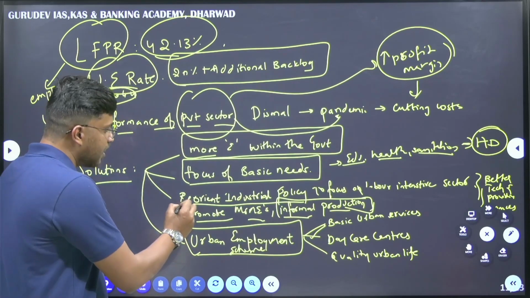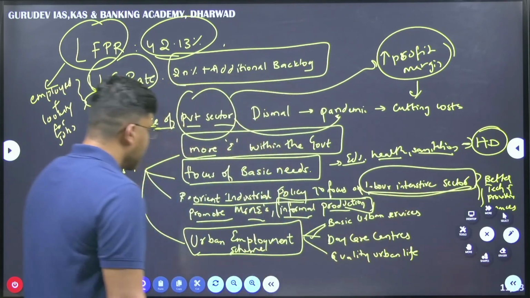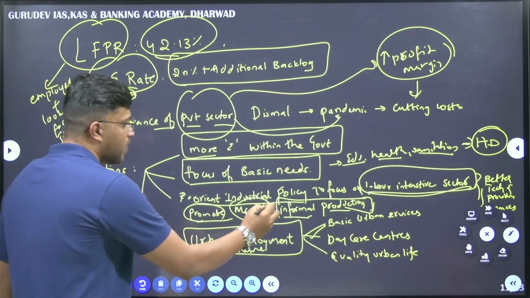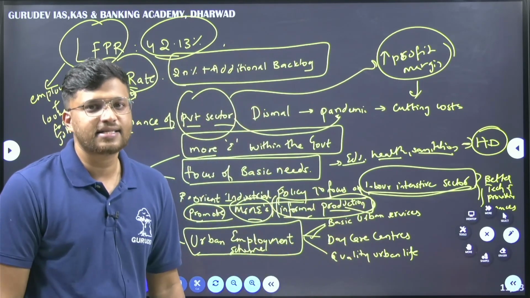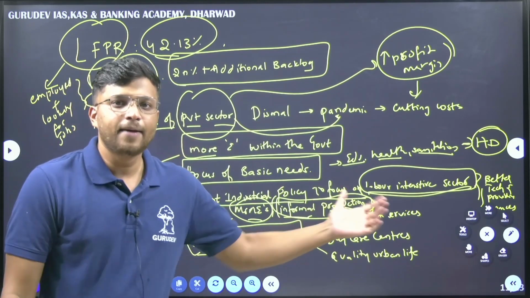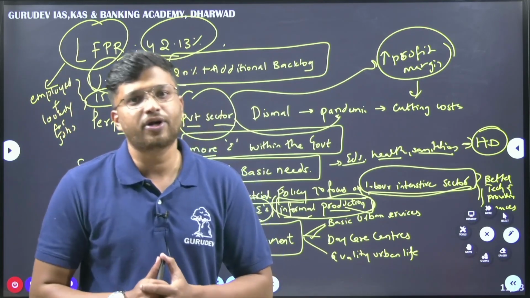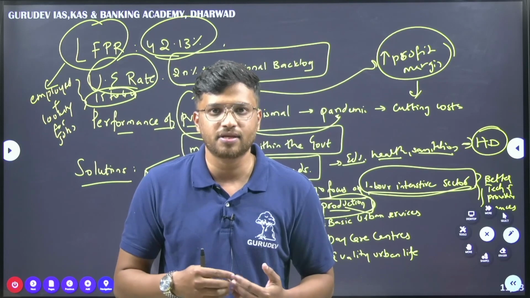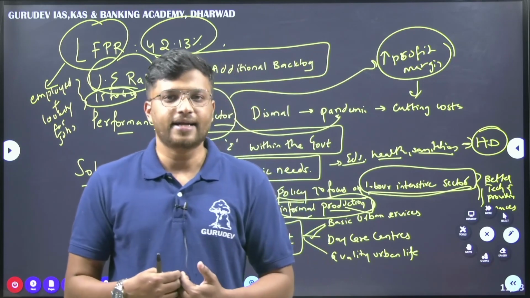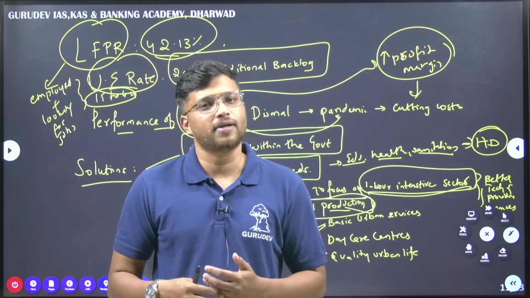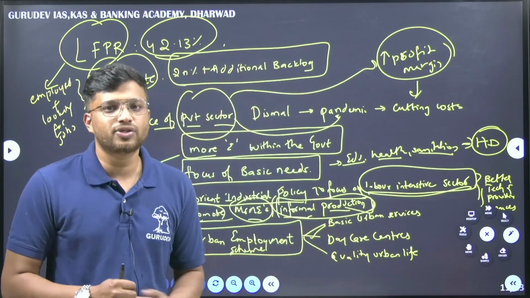Thirdly, it says that reorient industrial policy to focus on labor intensive sectors and to promote MSMEs as well as informal production. Fine. So the writer here says that when the government focuses on labor intensive sectors, it also says about promoting MSMEs. See, why the government is trying so hard to promote MSMEs is that MSMEs can be started with very low investments and also they are labor intensive sectors. Fine. So MSMEs can employ more people here. That is why the government has already launched a lot of schemes to improve the conditions of MSMEs.